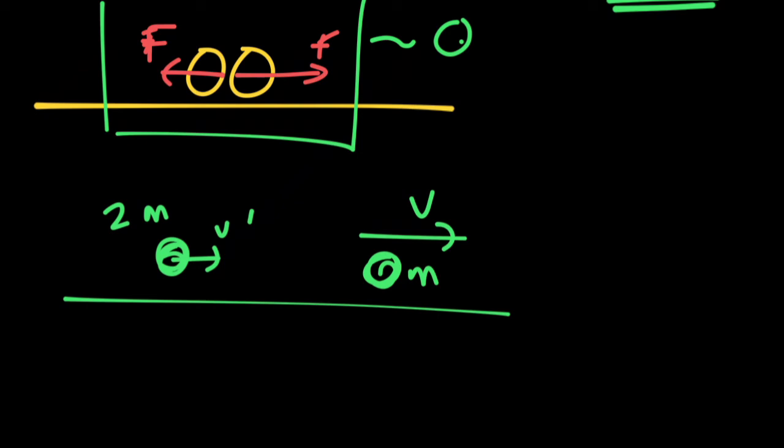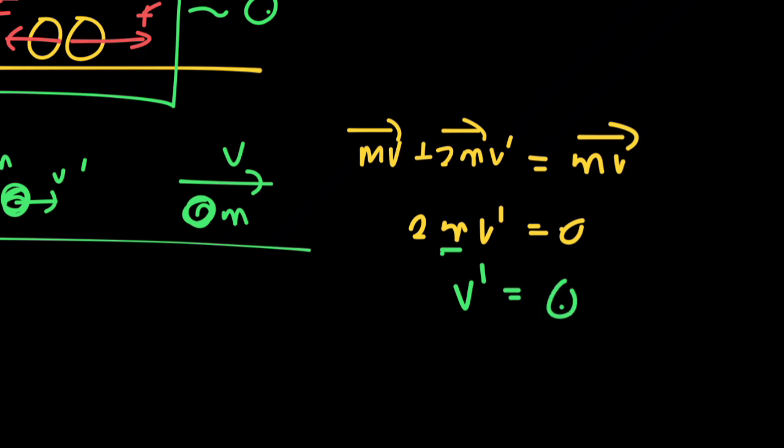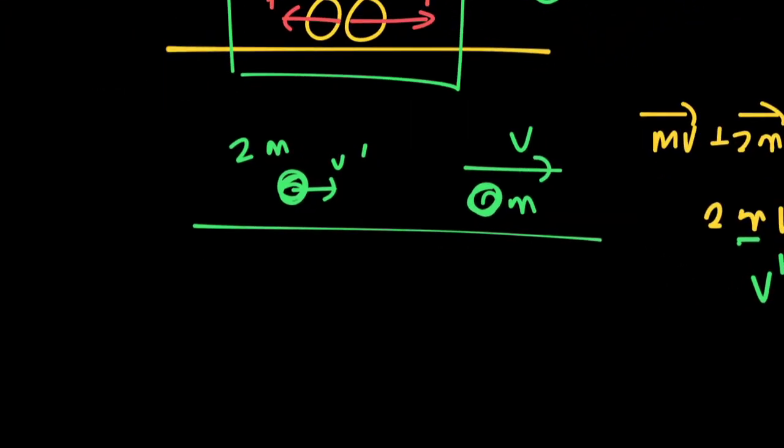According to our law, when there is no external force, as in this case, the momentum has to be the same. So mv to the right plus 2mv dash to the right is equal to mv to the right. By simplifying, we obtain that 2mv dash is equal to 0. Since m cannot be 0, velocity is equal to 0. 2m has come to rest. That is conservation of linear momentum.